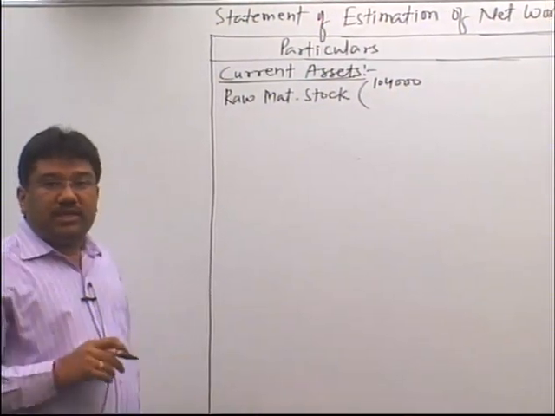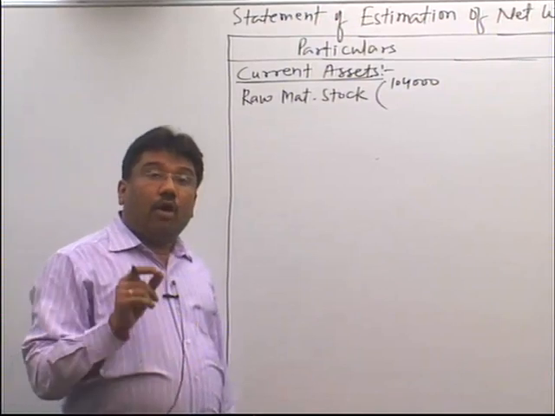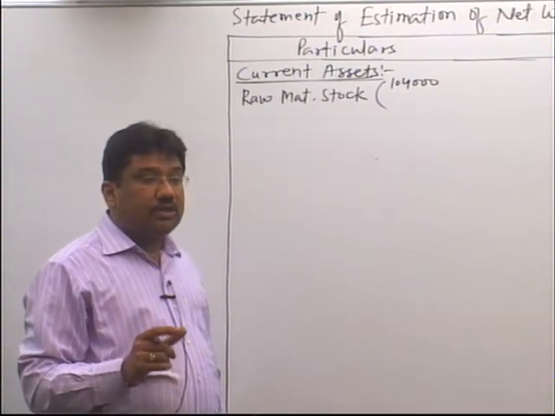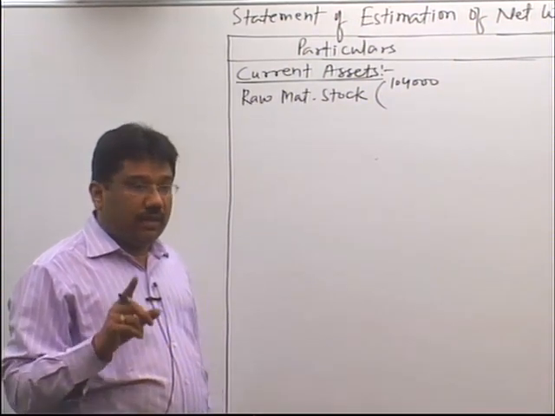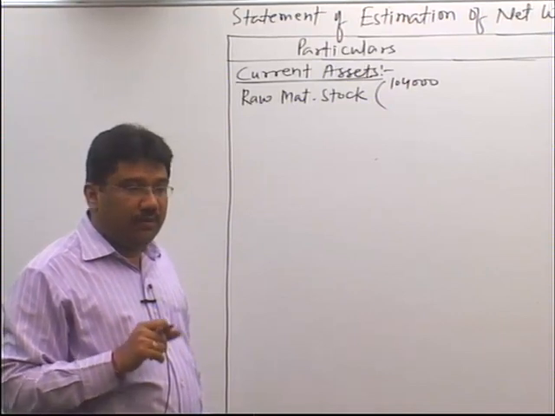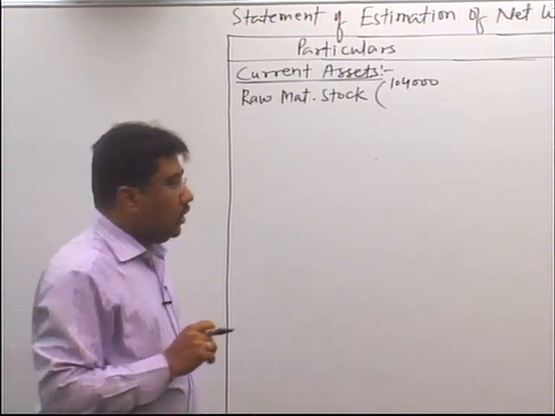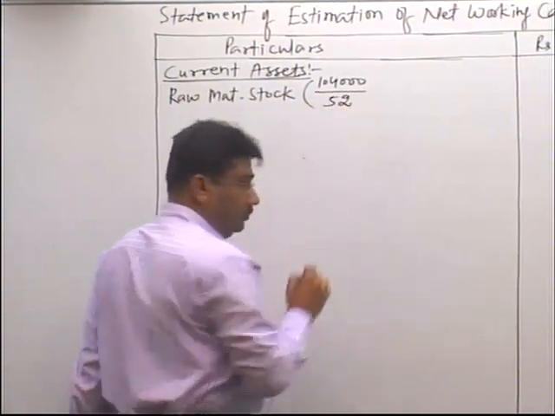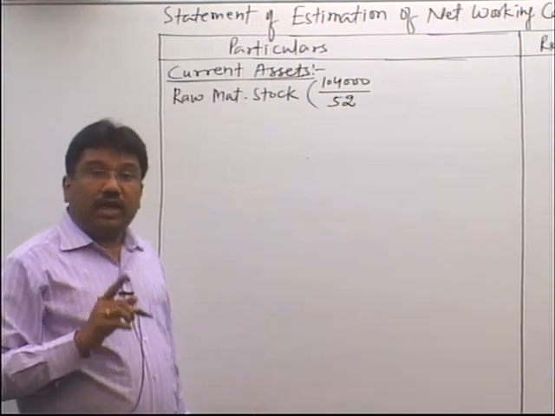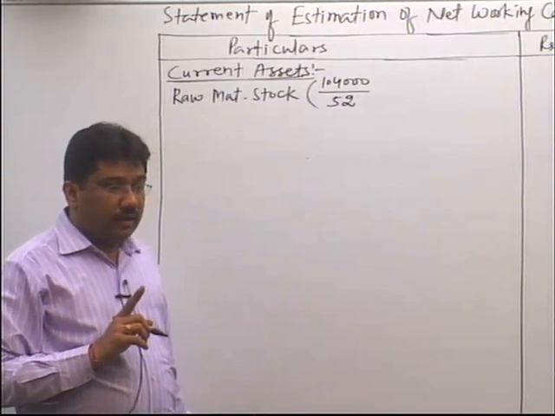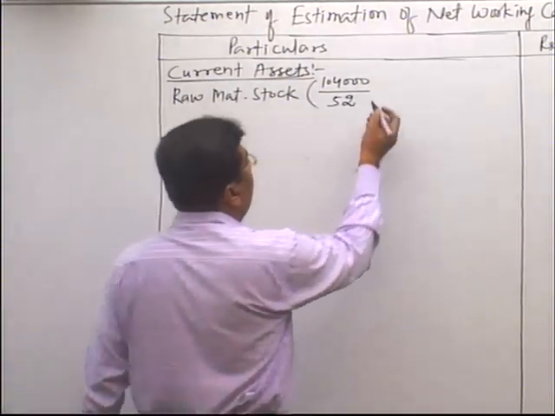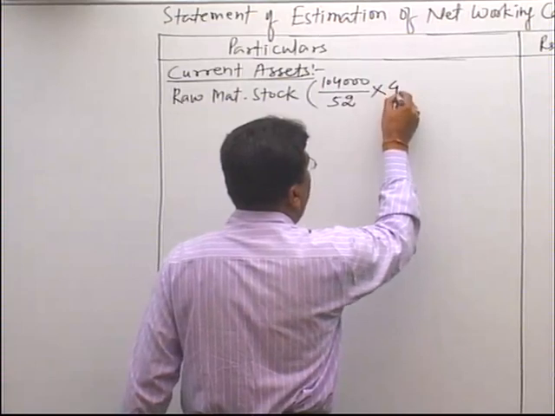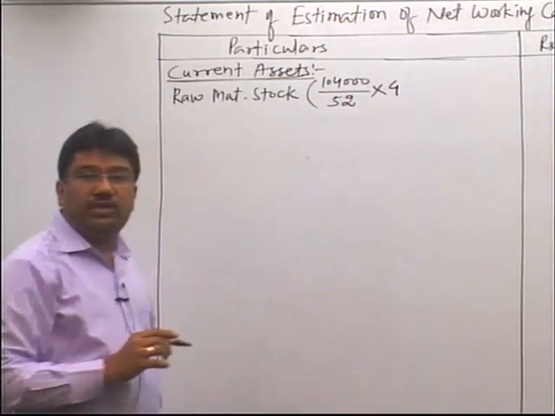Now, question says that raw material remains in stock on an average for 1 month, and 1 month is equal to how many weeks? 4 weeks. So, divided by 52, it will give you production equivalent to 1 week, but raw material remains for how many weeks? 4. So, find out what is the equivalent production of 4 weeks.